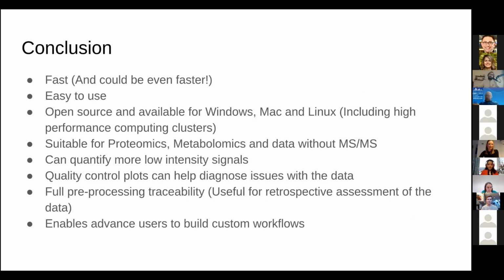It is suitable for proteomics and metabolomics because of the MS1 quantification approach. And you can, in principle, quantify more low intensity signals. And hopefully the quality control plots will also help you find some issues with the data. It sure has helped us find some issues with some data sets in the past.